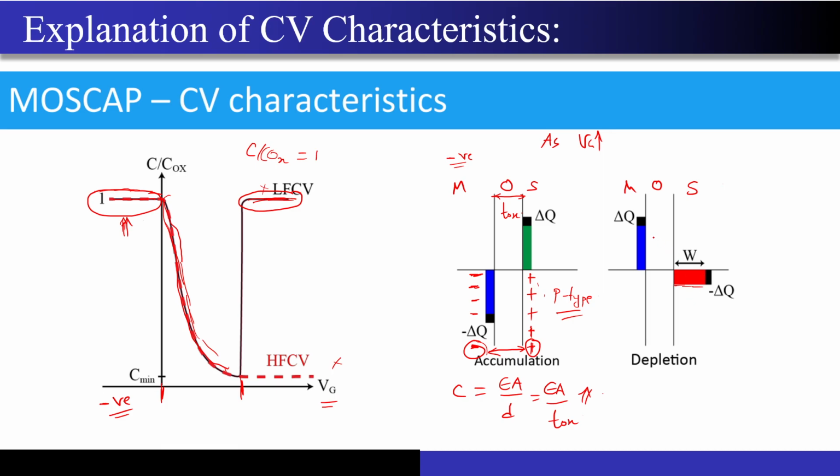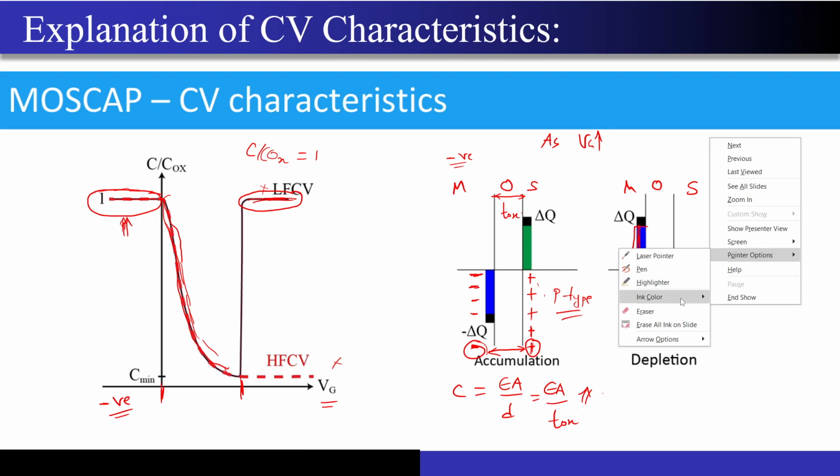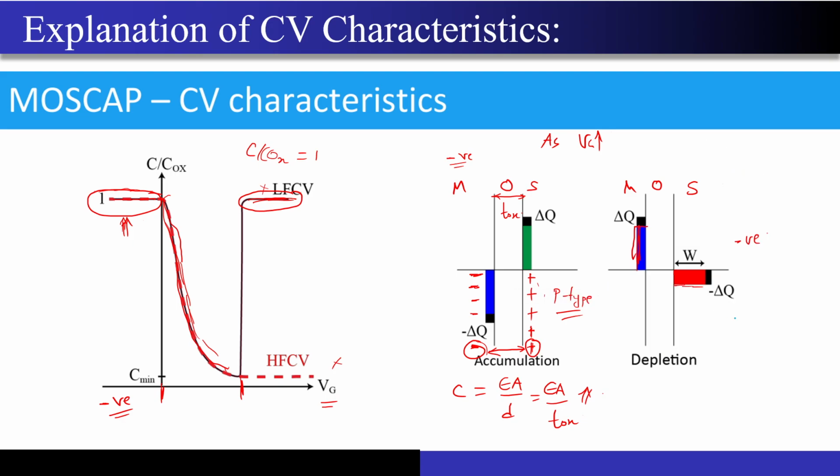Why higher and higher depletion width? Because you have to satisfy the charge neutrality, correct? So the only way to get more number of negative charges is to push more number of holes away from the interface, correct? So you can see over here, let me just change the color of my pen, it is becoming messy. Maybe blue will do. So if for a particular Vg value my depletion region was here, then this depletion region will keep on moving towards the right side. It will keep on increasing unless and until I hit some maximum value, correct?